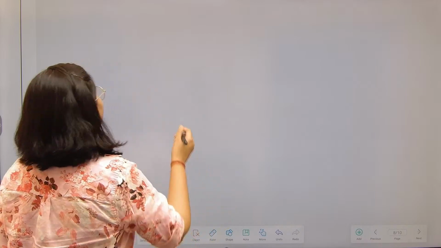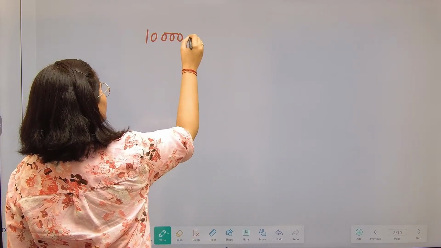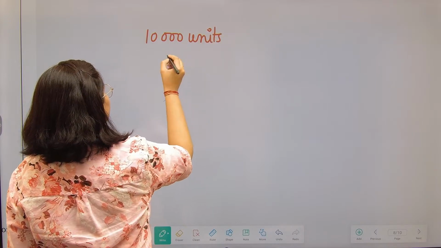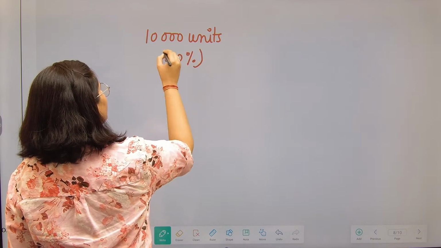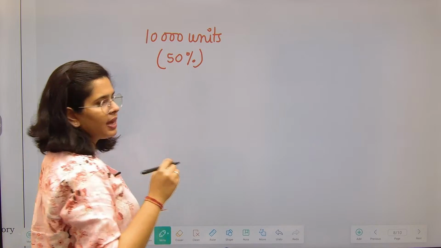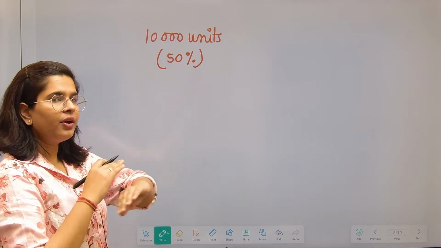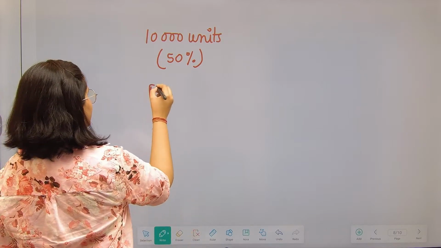Suppose I have to make the budget for my organization, and if I have only made the budget for 10,000 units of production, 10,000 units means this is my 50% capacity. If I have only made a single budget for 10,000 units and no other budget, then this is called fixed budgeting.